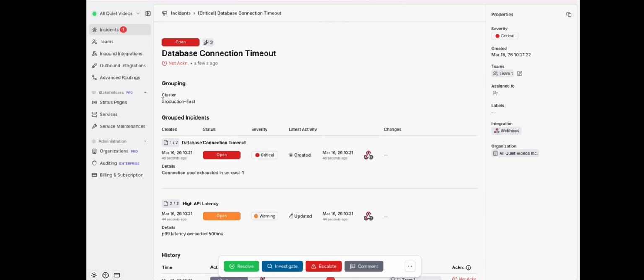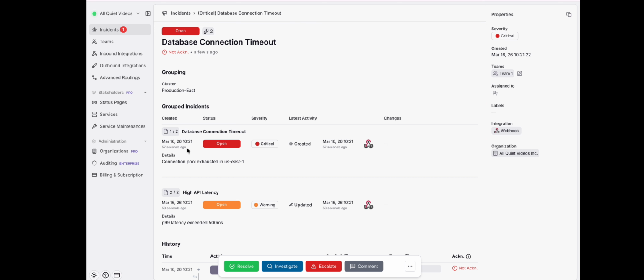They are grouped via the cluster ID, which we just selected in the grouping, and you can still see all technical data from every payload inside the incident details for one incident and for the other one. Also, you can see that the severity is based on the highest sub-incident severity. Your team will only get alerted once, but you will still see all the information you will need.